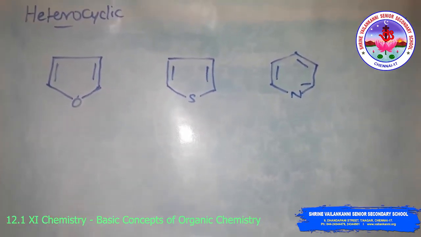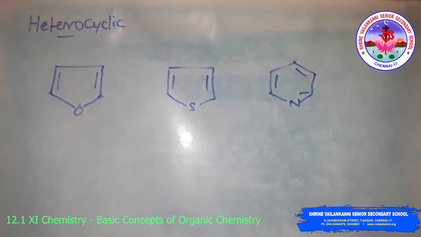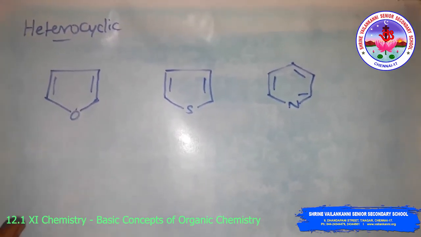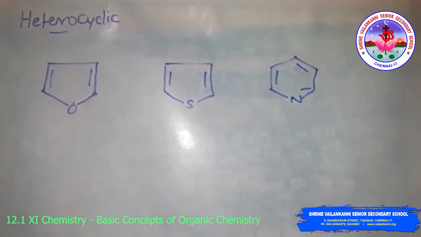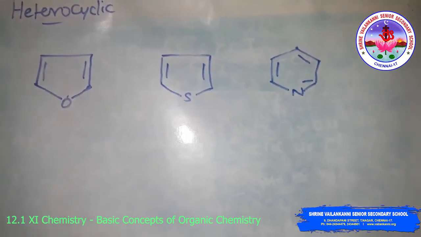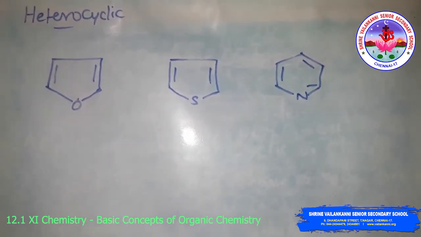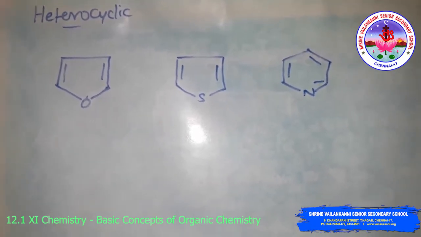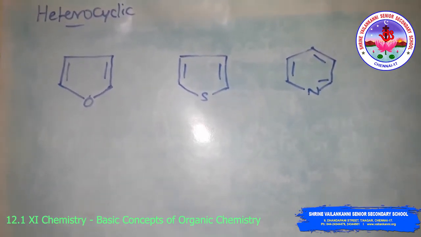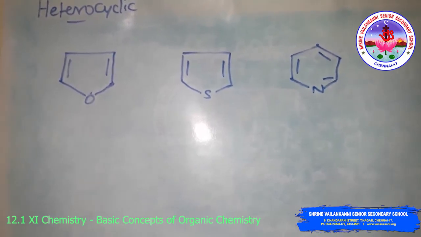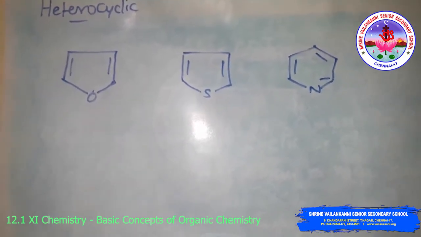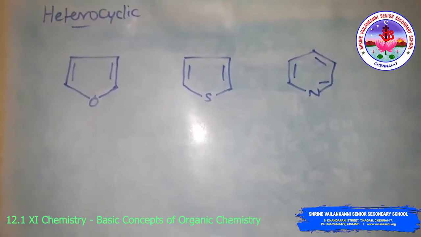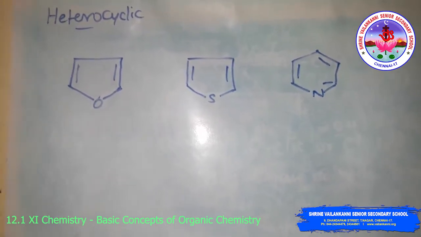Then the organic compounds can also be classified on the basis of functional group into families or homologous series. First, we will discuss the functional group. The functional group may be defined as the atoms or group of atoms joined in a specific manner which is responsible for the characteristic chemical properties of the organic compounds.